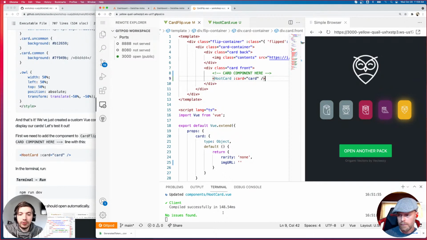Nicodemus, we do not need to import the HootCard component first because we are using the Nuxt framework, which will automatically do that when it builds, which is super nice. Which version of Vue is Nuxt using? It's using Vue 3. Should be using Vue 3.